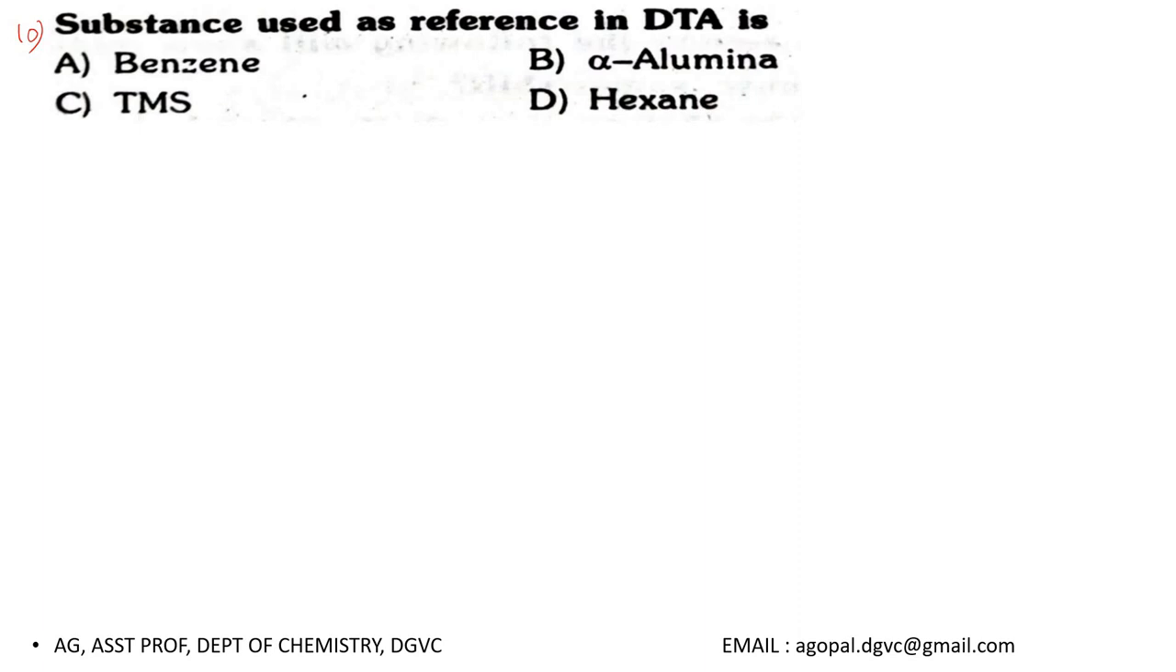Keeping that in mind, if you analyze these four options, yes, alumina has that property. It is very stable, thermally more stable, up to 1600 degrees Celsius. So you can use alumina as inert substance in the DTA analysis. So the correct option for this question is option B.